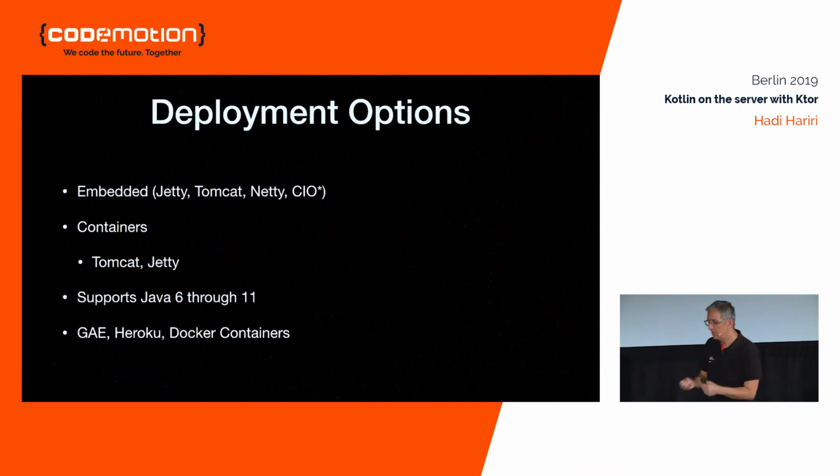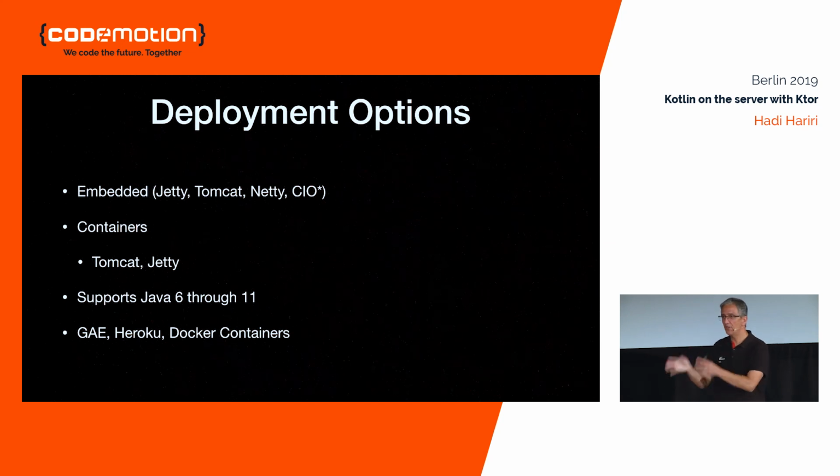Deployment options. You can run on Jetty, Tomcat, Netty, and CIO. Does anyone know what CIO is? I'll give you a clue. IO stands for input-output. C stands for coroutines. Yeah, okay, never mind. You know what that star means? It means don't use it yet, because it's slow.